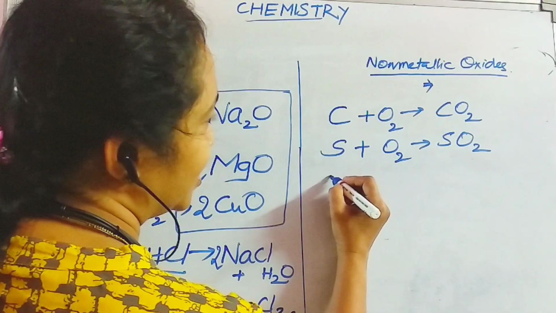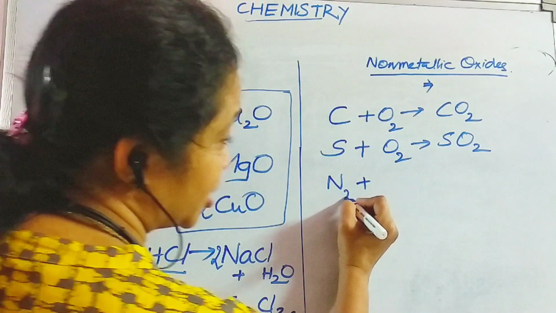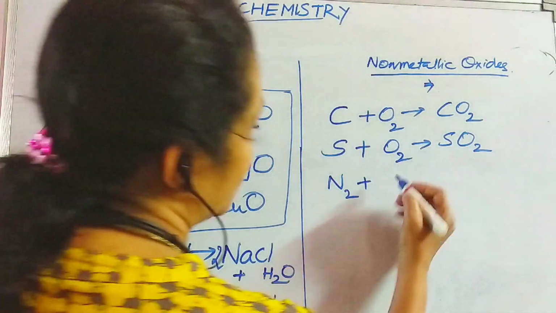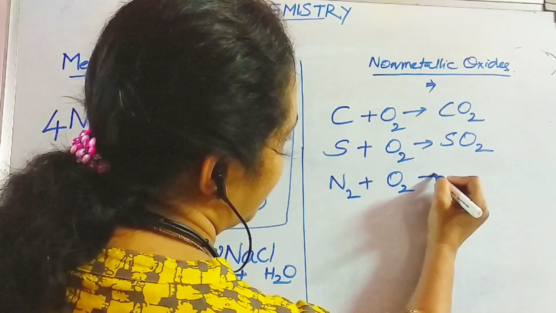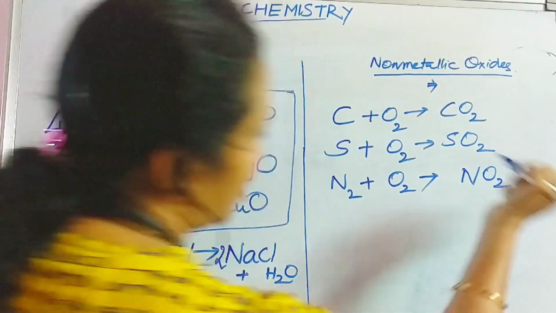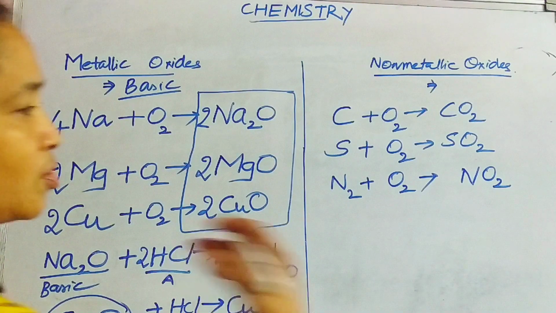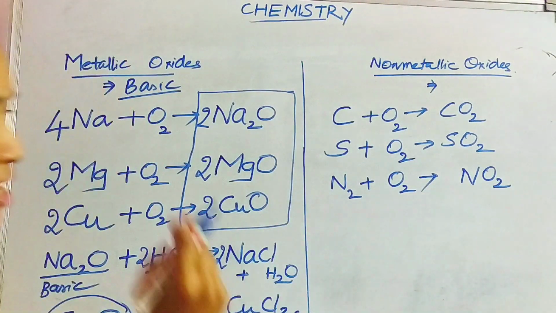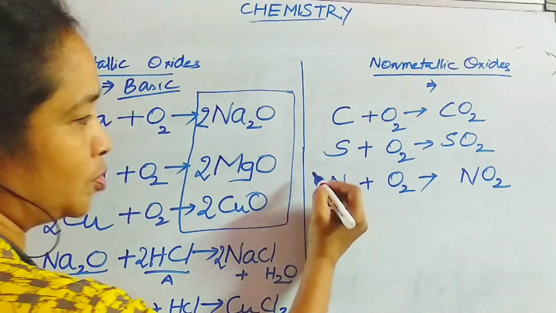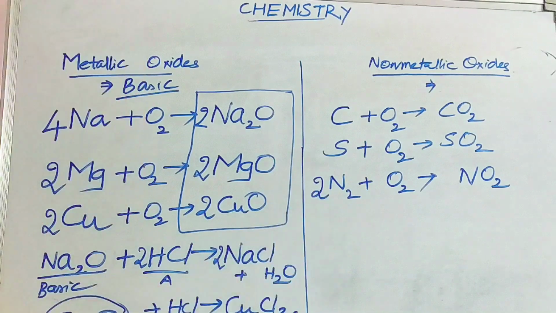Then I'll go with nitrogen. Nitrogen reacts with oxygen. I have to put it as N2. Nitrogen is a diatomic molecule. Nitrogen reacts with oxygen to form nitrogen dioxide. So now NO2. Now we need to balance the reaction. How do we balance the chemical reaction? So here nitrogen dioxide. See here two oxygen atoms and here two oxygen atoms, but here there are two. So what shall I do? I'll be putting 2 here. If I put 2,